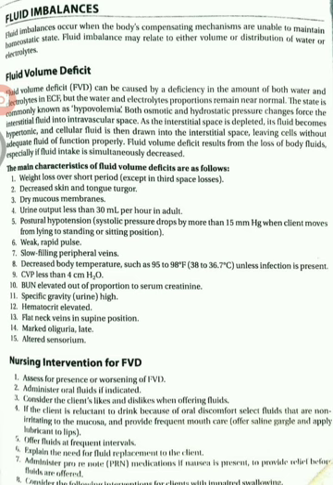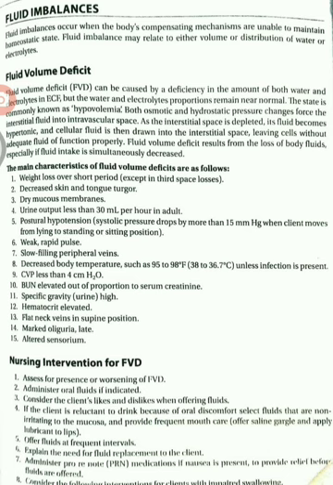And postural hypotension. Hypotension means decreased blood pressure. Systolic pressure drops by more than 15 mmHg when the client moves from a lying to a standing or sitting position, and the pulse may be weak and rapid.